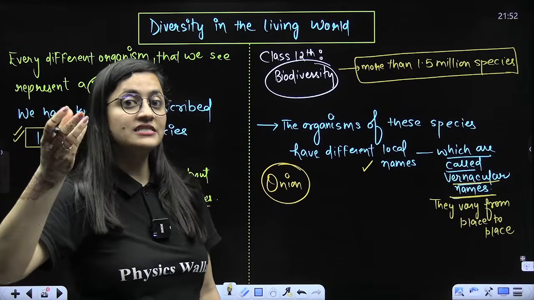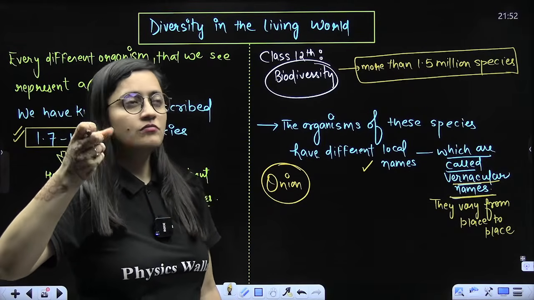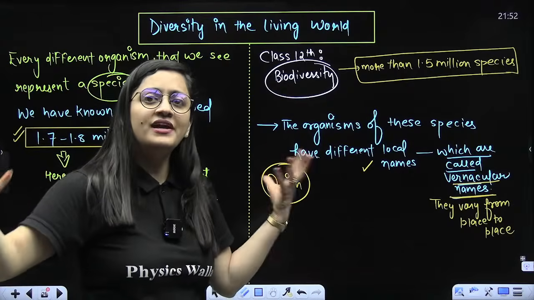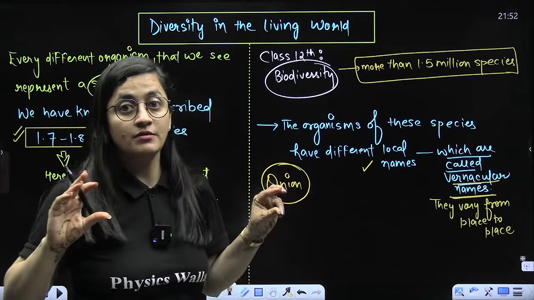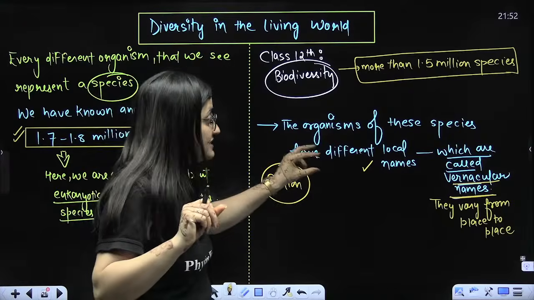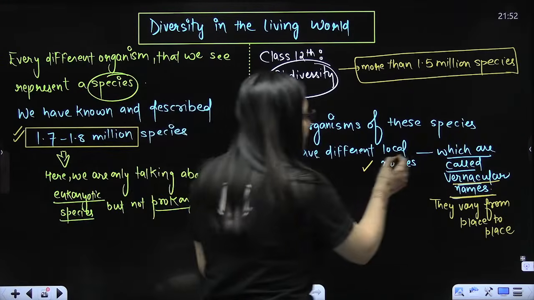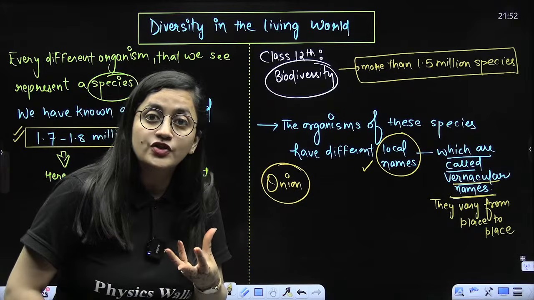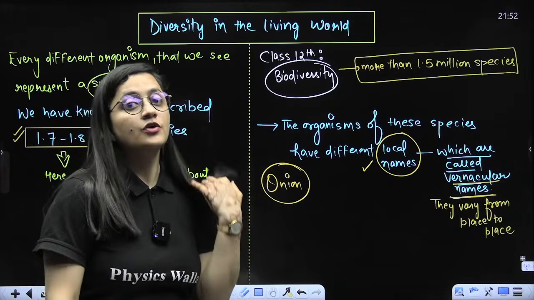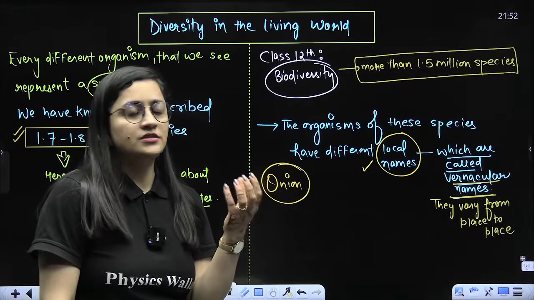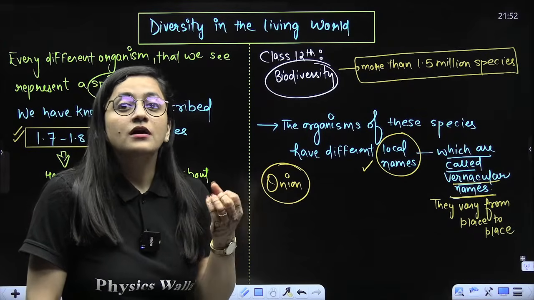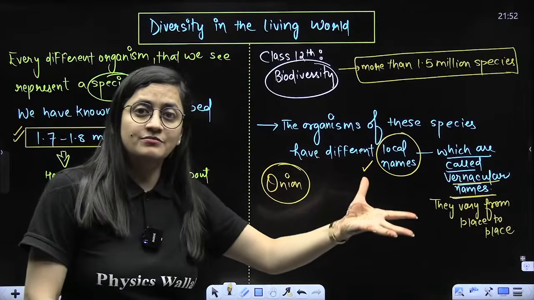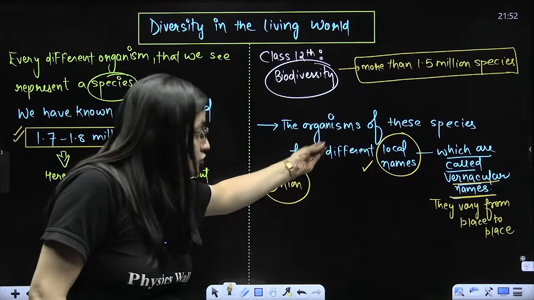Somewhere it is known as kanda, ganda, right? Different names are there. That is the same onion, but having different names. So these names are the local names, right? We can call them vernacular names. So when I'm saying onion, I'm talking about the English name. In my area you are calling it pyaz, kanda, ganda. Different names are there, right? So those are the local names.